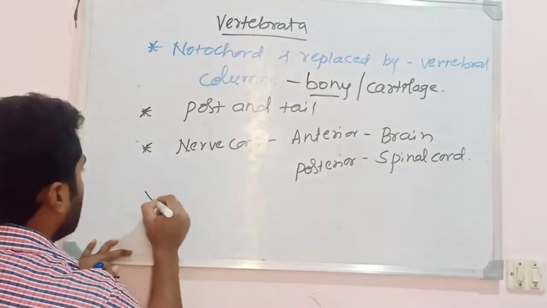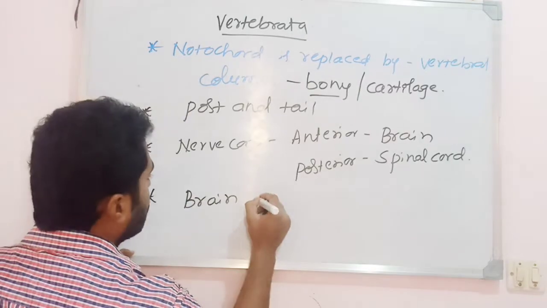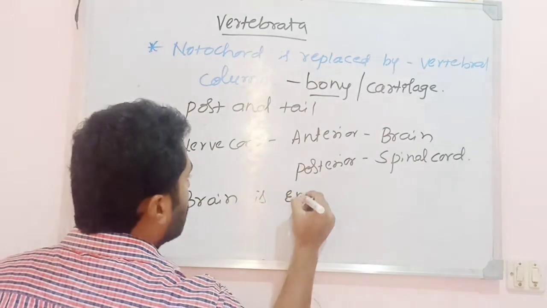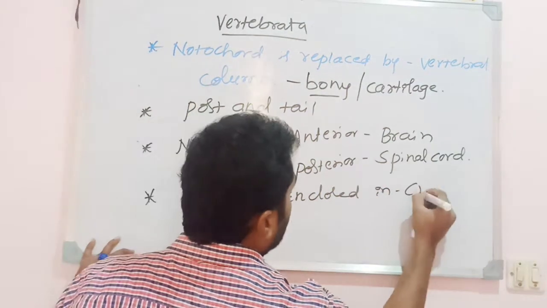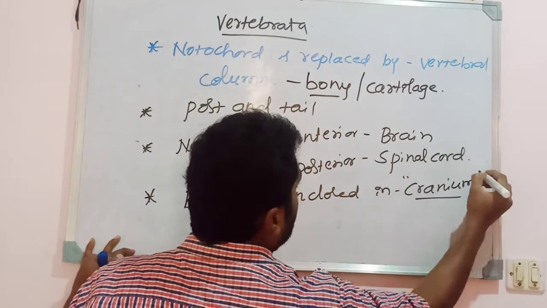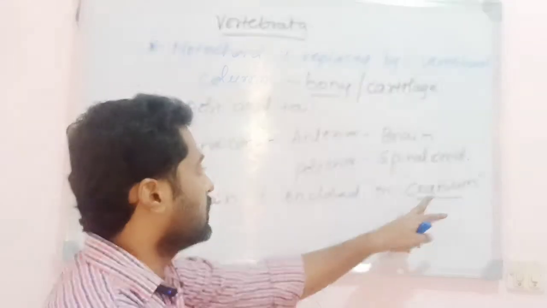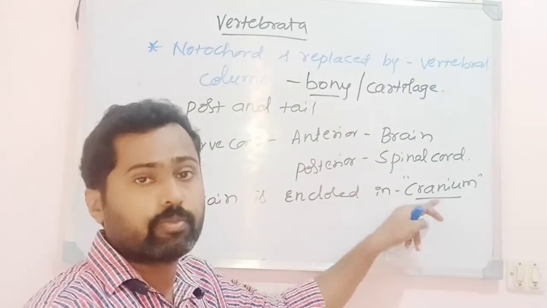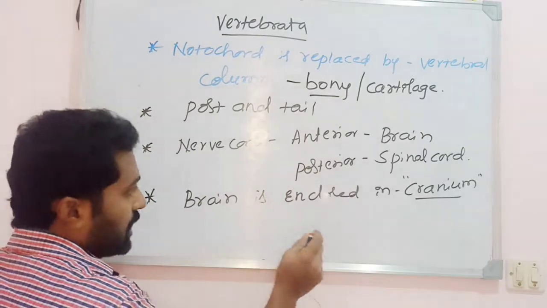Here, the brain is enclosed in the cranium. It means the brain sac, or the brain box. That is nothing but the cranium, the box within which the brain is found. Hence, the brain is enclosed in the cranium.